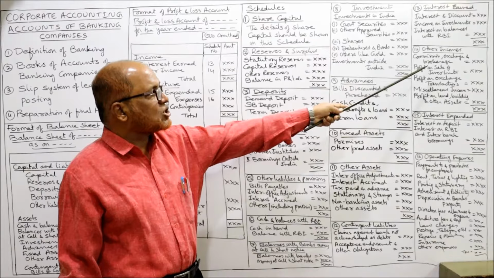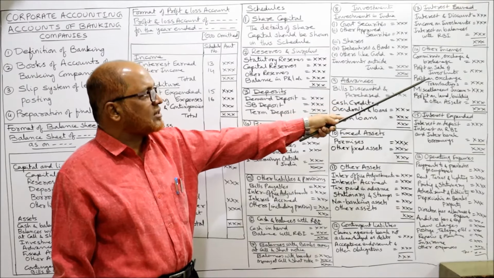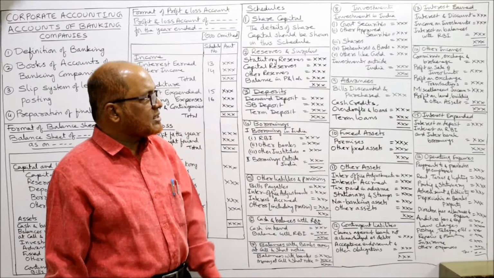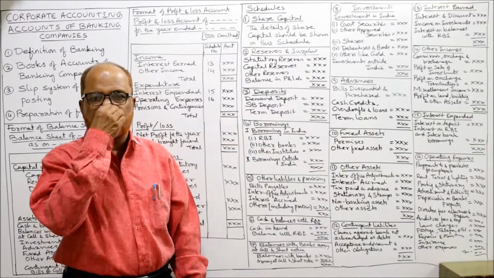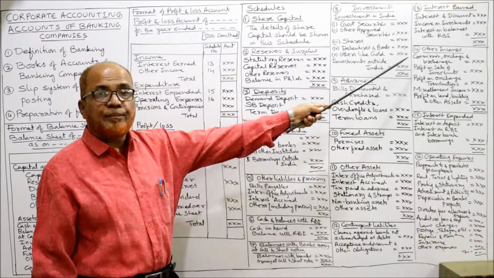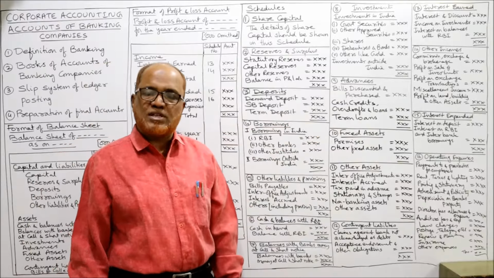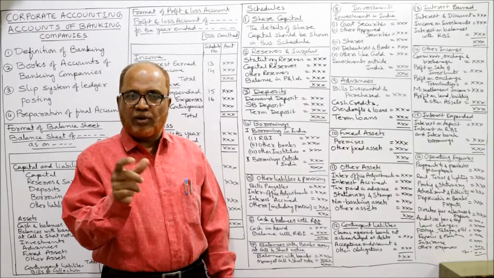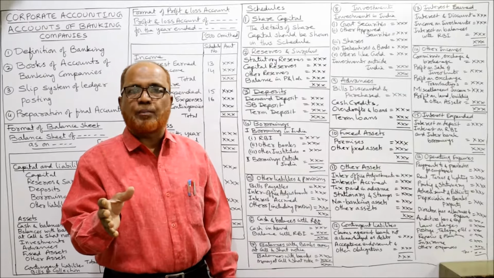The commission, exchange and brokerage, profit on sale of investment, profit on exchange transaction, miscellaneous income, profit on sale of land, building and other assets. So these are the other incomes which a bank may have. So you have to remember carefully. Next video we are going to solve the problem.